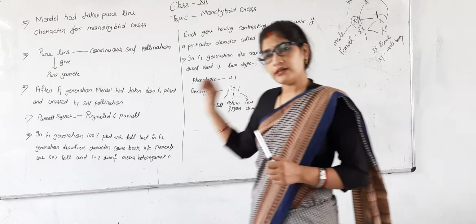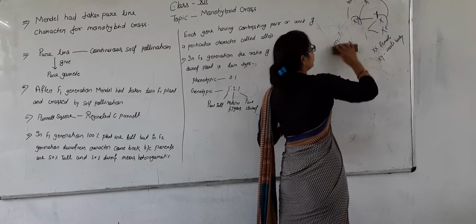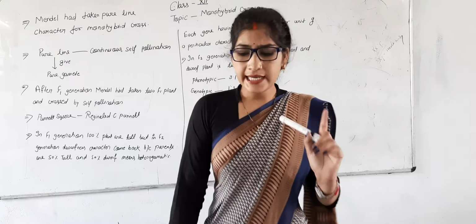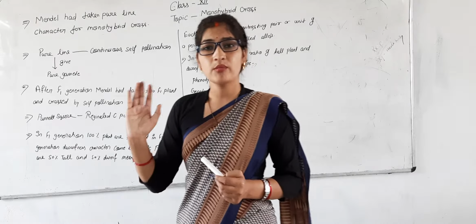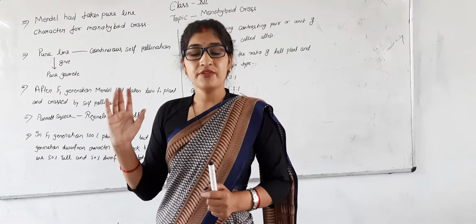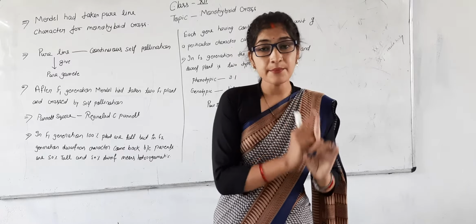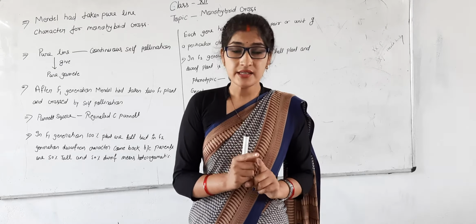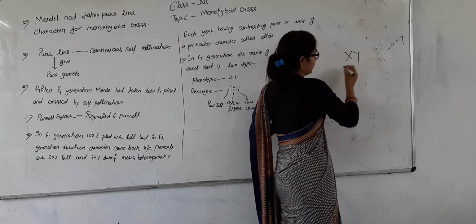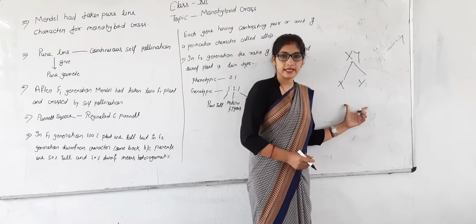The female always produces a female baby, but it fully depends on the male's chromosome. Either the male gives X or it gives Y. If the X chromosome of the male meets the X chromosome of the female, it produces a female baby, and if the Y chromosome of the male meets the female sex chromosome, it produces a male baby. So the human male is heterozygous because it has two different types of gametes, one X and one Y. This is not a pure line character.